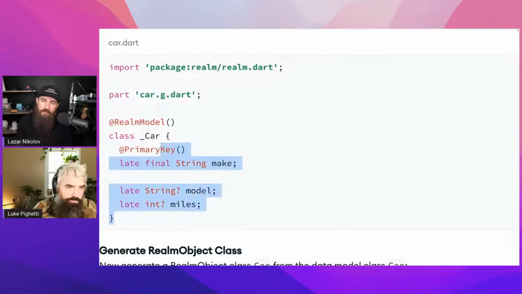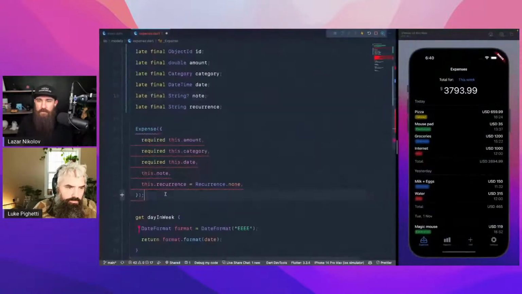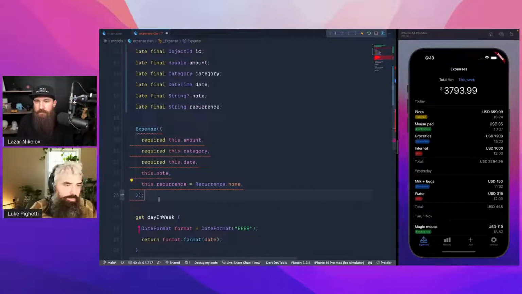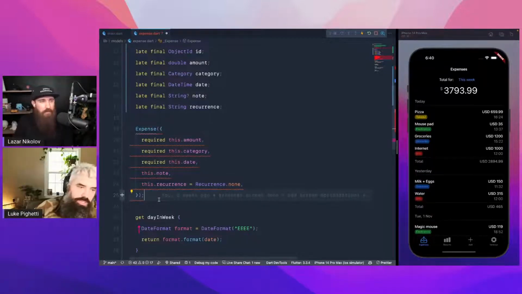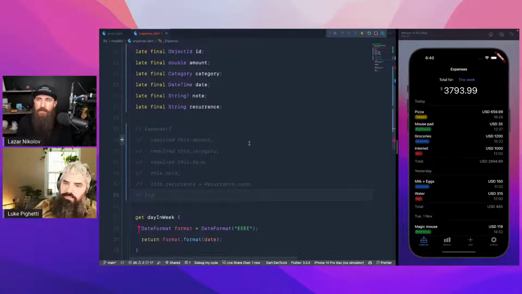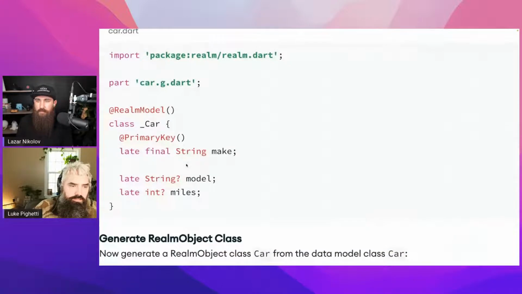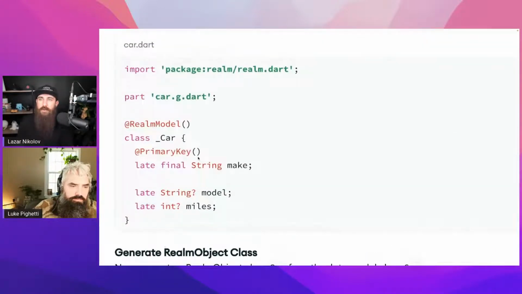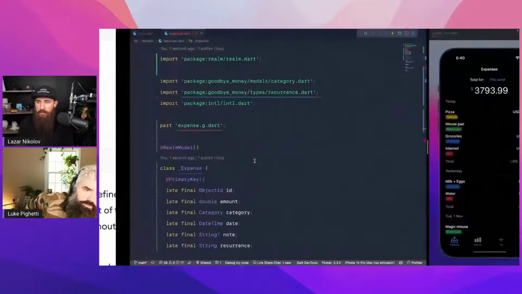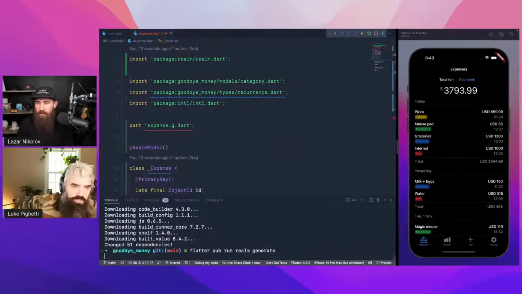And there's also no constructor, so we need to get that out as well. But I have a default one here, which is the recurrence. It doesn't have to be set. Yeah. I would comment that out, and then let's see what the code generator actually creates. Okay, we're gonna save this. After we make our class, we need to run this command, right? Pub run realm generate. See what it does.